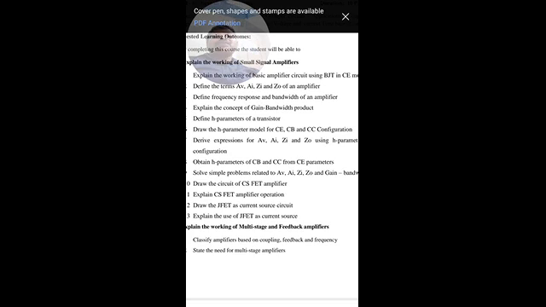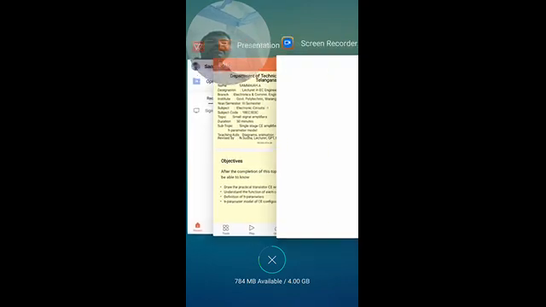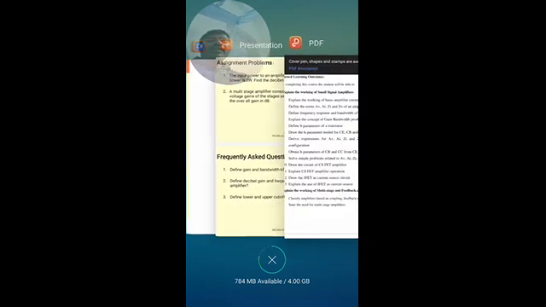Now we will go to the H parameters of the transistor.